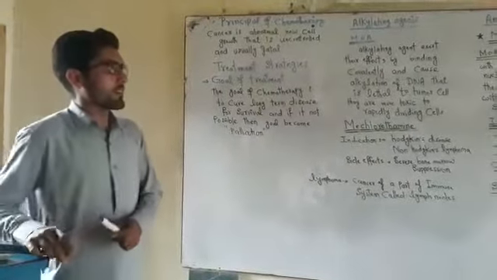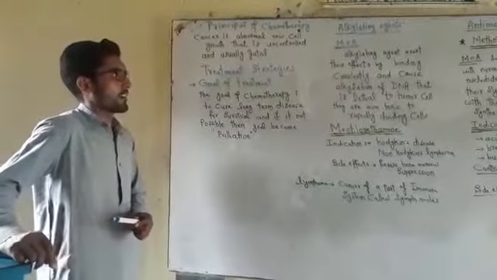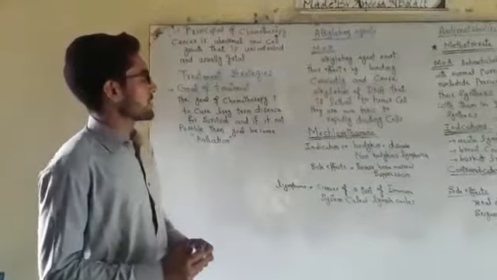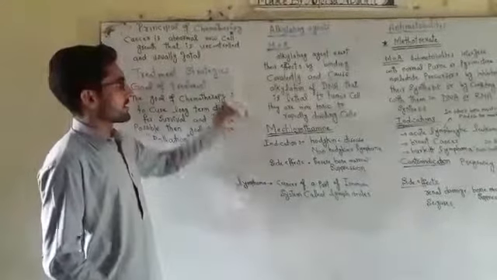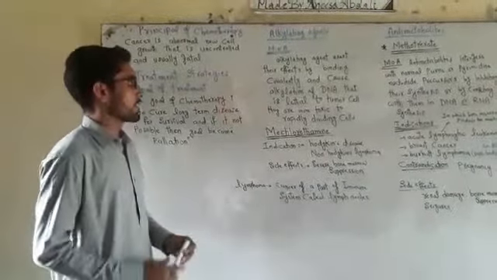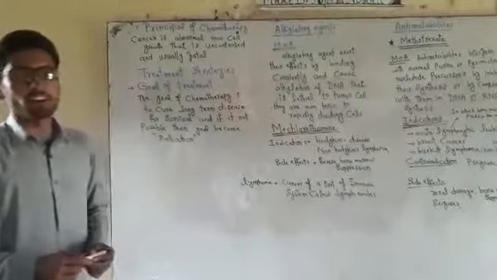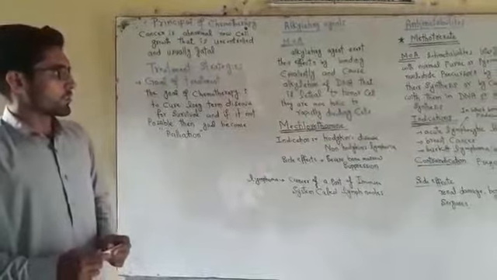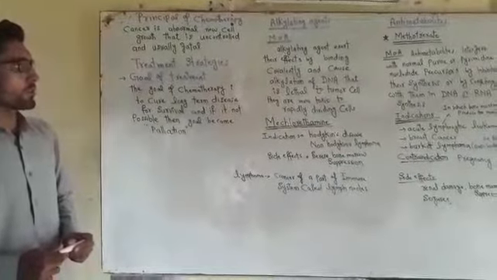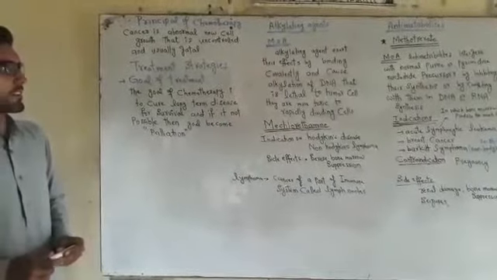Now the first class among anti-cancerous agents is the alkylating agents. The mechanism of action is that alkylating agents exert their effect by binding covalently and causing alkylation of DNA, which is lethal to tumor cells. They are more toxic to rapidly dividing cells.